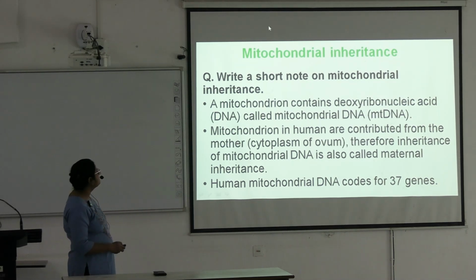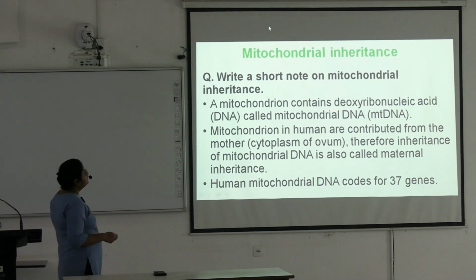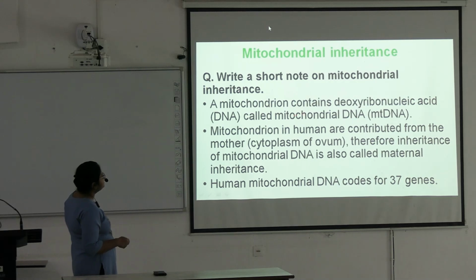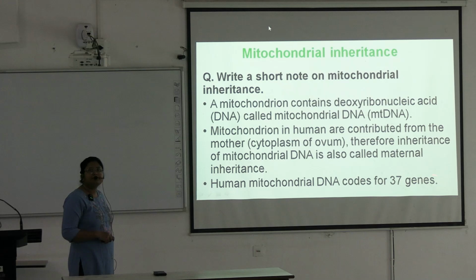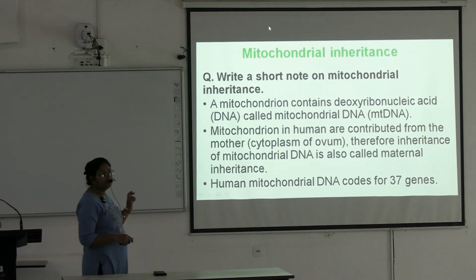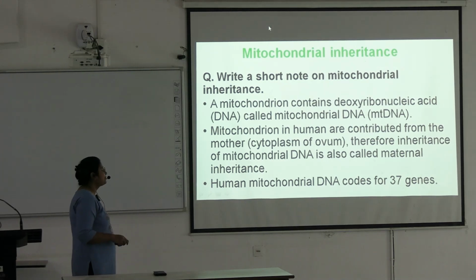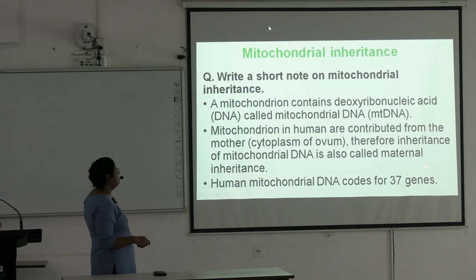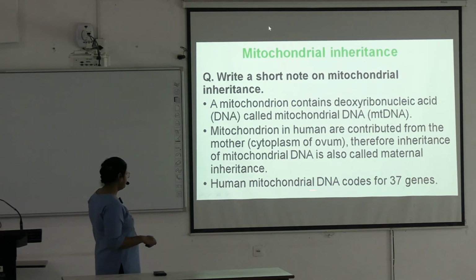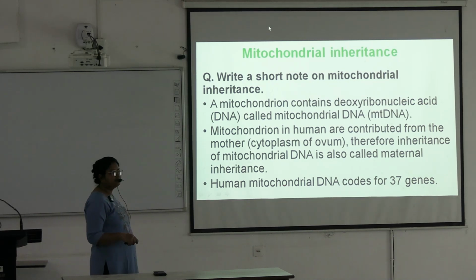A mitochondrion contains deoxyribonucleic acid, called mitochondrial DNA, and mitochondria in humans are contributed from the mother, because we get the cytoplasm from the ovum, so we get mitochondria from the mother only. Therefore, inheritance of mitochondrial DNA is also called maternal inheritance. Human mitochondrial DNA codes for 37 genes.